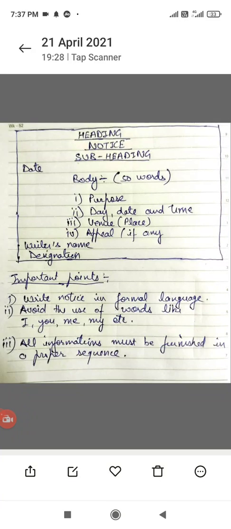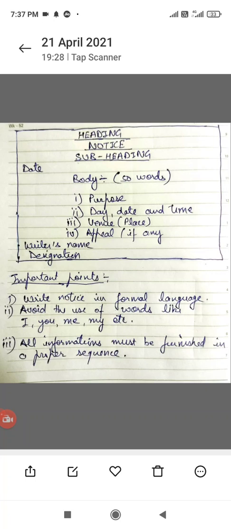In fact, this is my first video in class 12, and in this video, I am going to show you how a notice is written. Now, children, there are several recognized formats of a notice. Notice के बहुत सारे formats हैं. One of the formats has been presented before you by me. You can clearly see in the video the format is given before you. Now all the formats are correct. You may write in any format you like, but that must be in a proper sequence. So we must follow this simple format that I am presenting you.